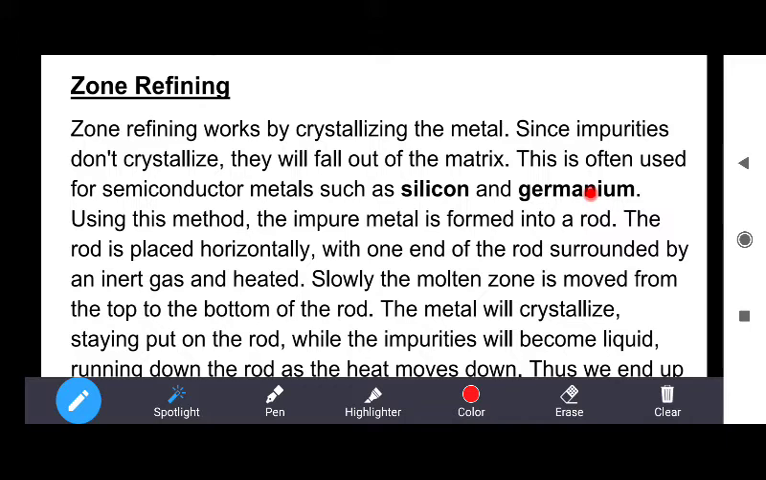Such types of questions will definitely come in the board exam also. Germanium is purified by which method? So you have to give the answer: zone refining. Okay? Using this method, the impure metal is formed into a rod. The rod is placed horizontally, with one end of the rod surrounded by an inert gas and heated.